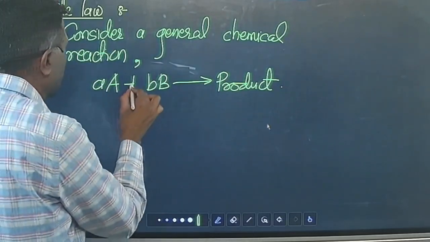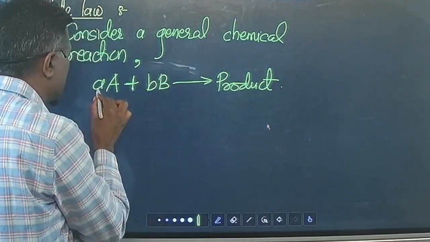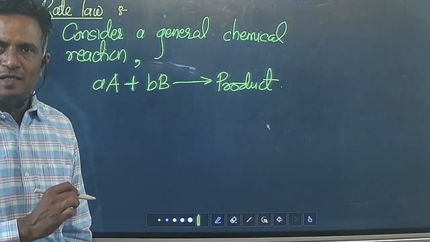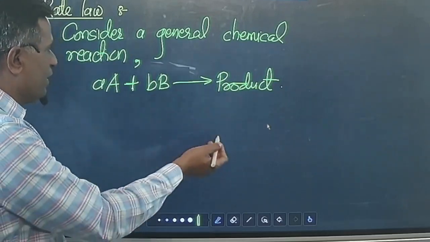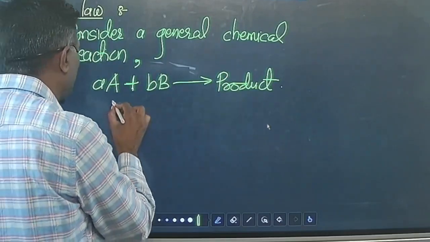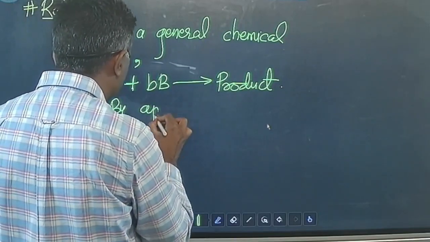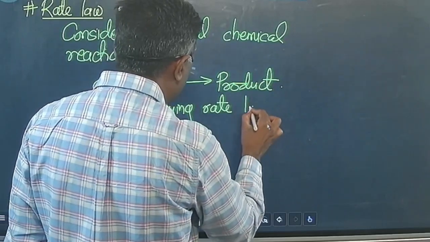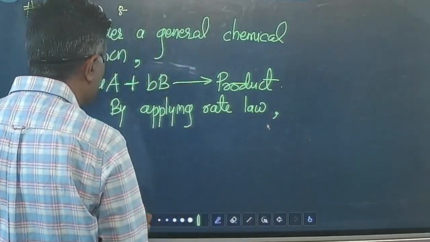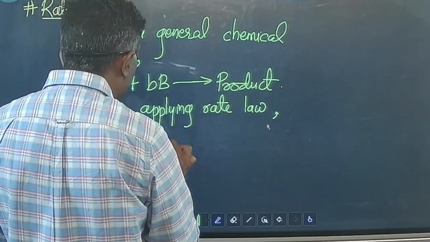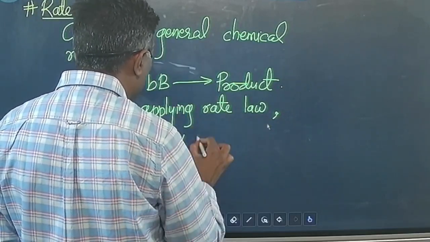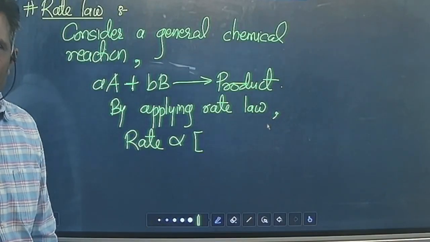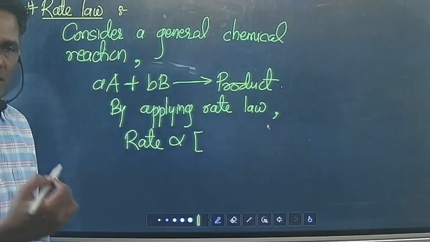Now here what this equation tells you, small a and small b are the number of moles of reactants A and B, and that gives you the product. Now if you apply the rate law to this equation, what do you get? You will get that rate is directly proportional to the concentrations of reactants.